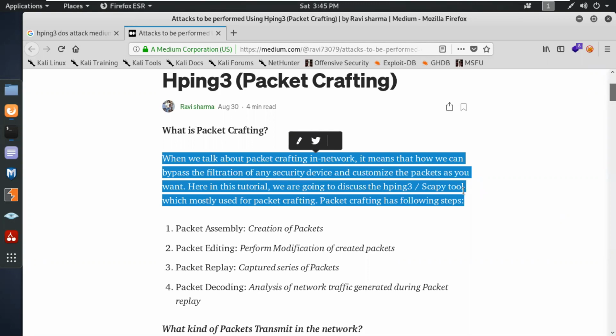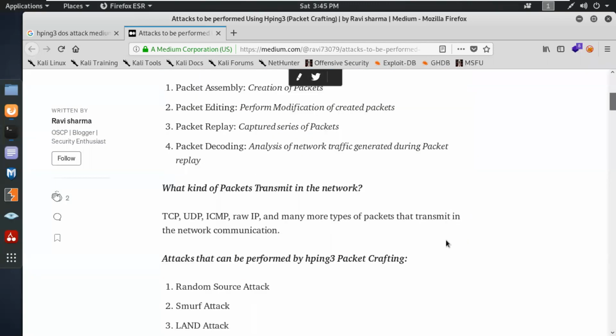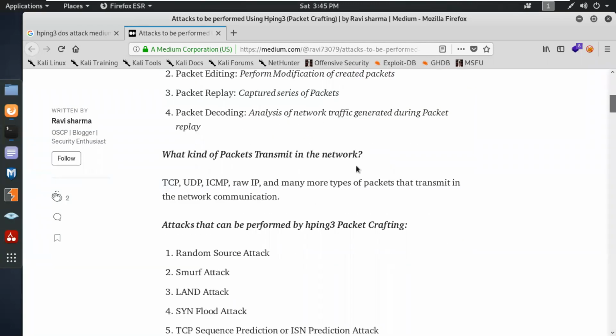We simply say ICMP packets are always blocked over there. You can't ping any network device on that specific network. So there are lots of other things, one by one. I can see what kind of packets are transmitted in the network. You can see TCP, UDP, ICMP, IP, and many more types of packets that are transmitted in network communication.